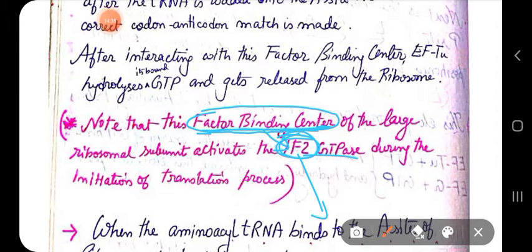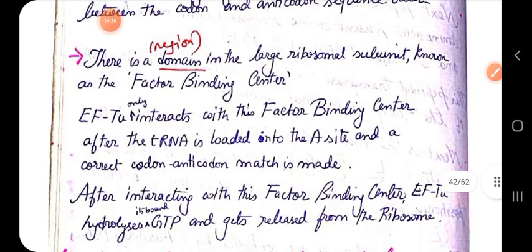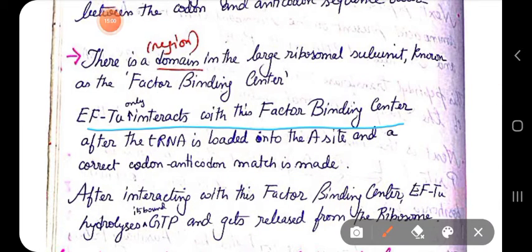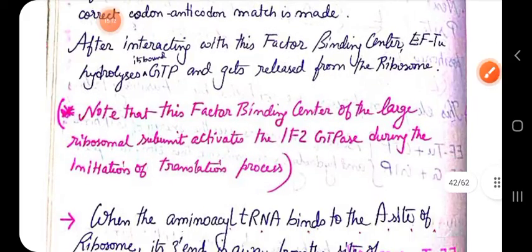In the same way here also, EFTU allows the recruitment of your aminoacyl tRNA to the A site. Proper codon-anticodon pairing occurs in the A site, then EFTU interacts with the factor binding center of the large ribosomal subunit, and this factor binding center then activates the GTPase activity of EFTU, and EFTU gets released from the ribosome.